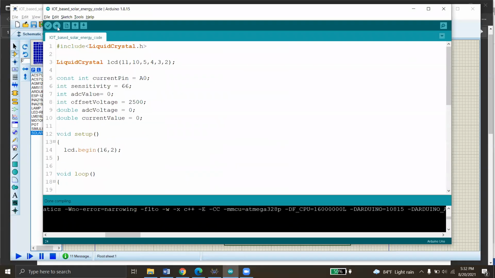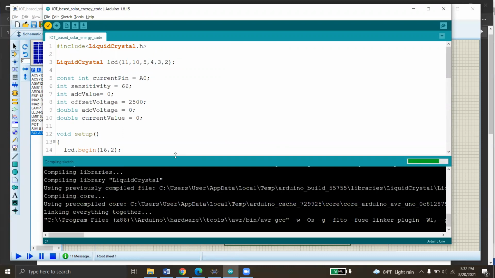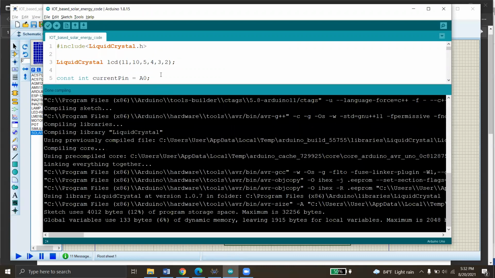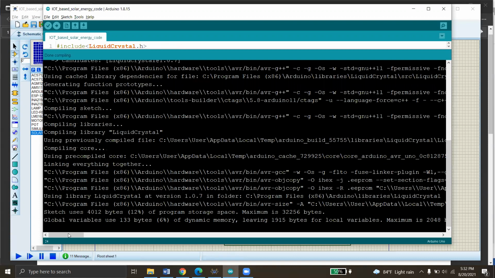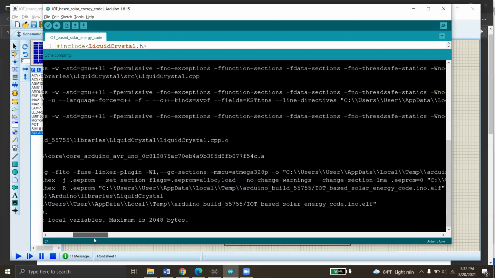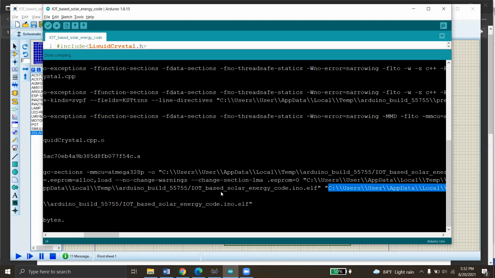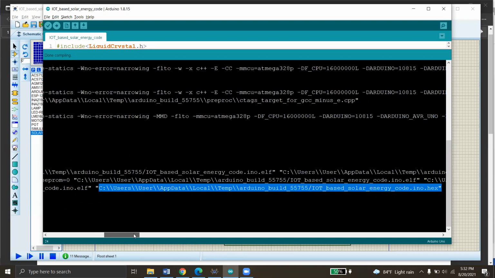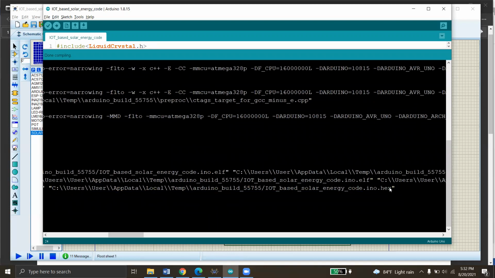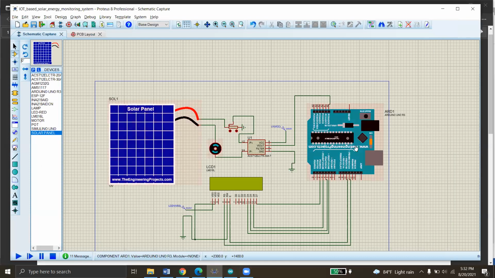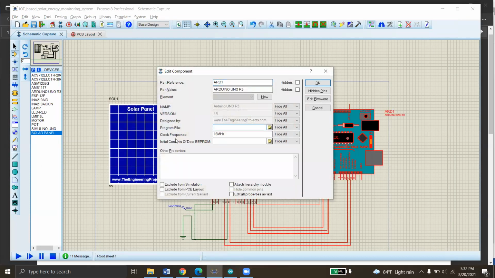So this is the code. I'm running this code and I have to find the hex value. Okay, here's the hex value. I have to select the hex value and copy this. Paste this in the program file of the Arduino Uno.